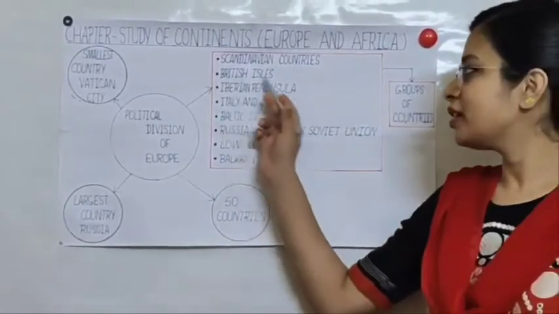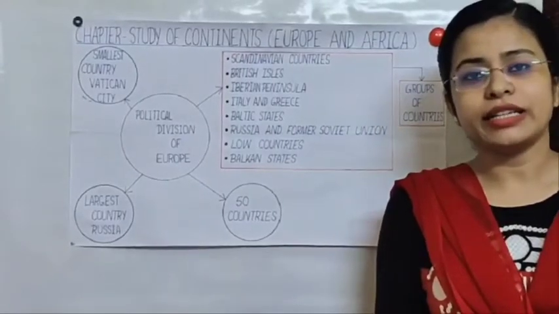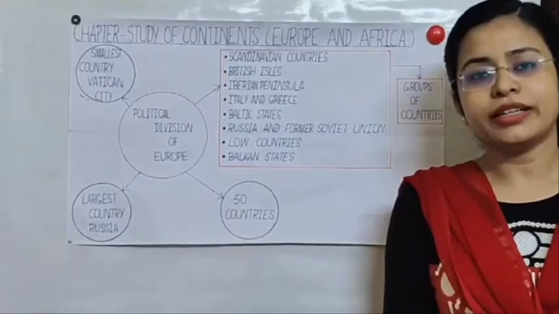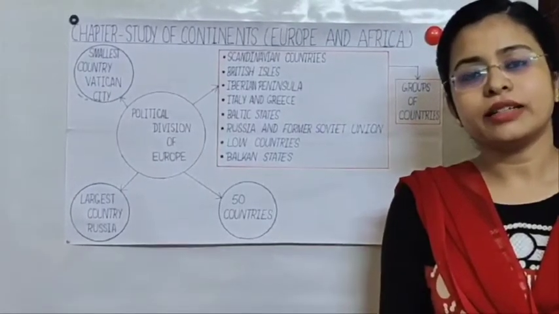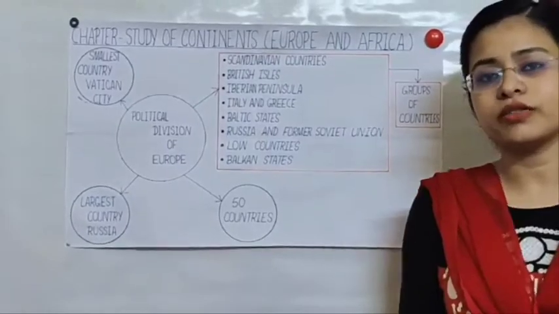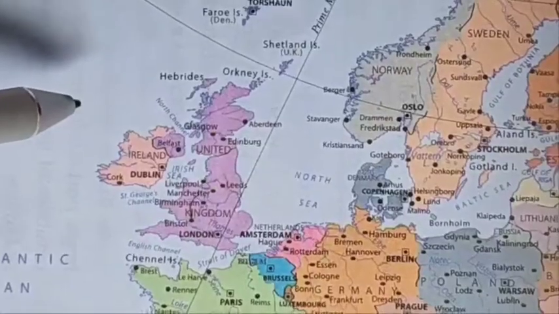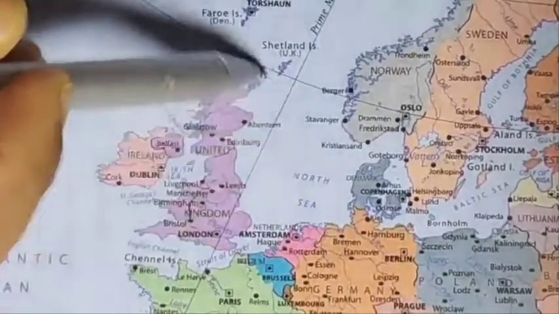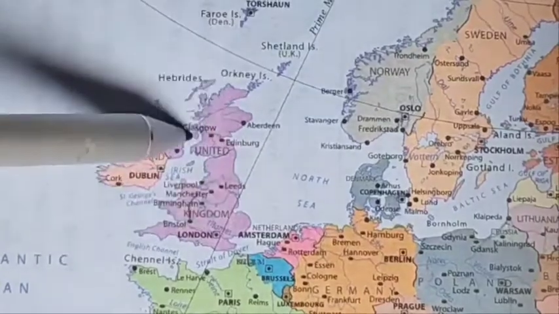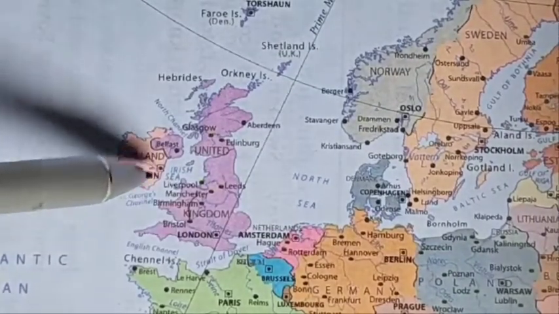Next, British Isles. British Isles are made up of 5,000 islands. British Isles has two independent countries, United Kingdom and Republic of Ireland. We will see the location of these two countries of this group in the map of Europe. This is the location of British Isles, United Kingdom, capital London, Ireland, Dublin.